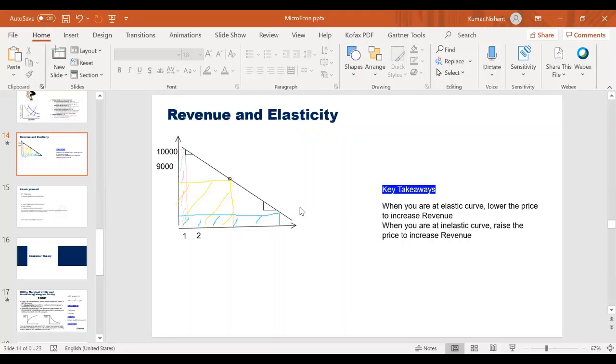So the question that is asked out of this is, if you are on a demand curve, how do you decide your revenue? The answer is as simple as that. I will try to price my product in a way such that at that particular point, elasticity equals 1. Because if it's more than 1, I want to decrease the price. If it's less than 1, I want to increase it. And this is the point where I want to be.